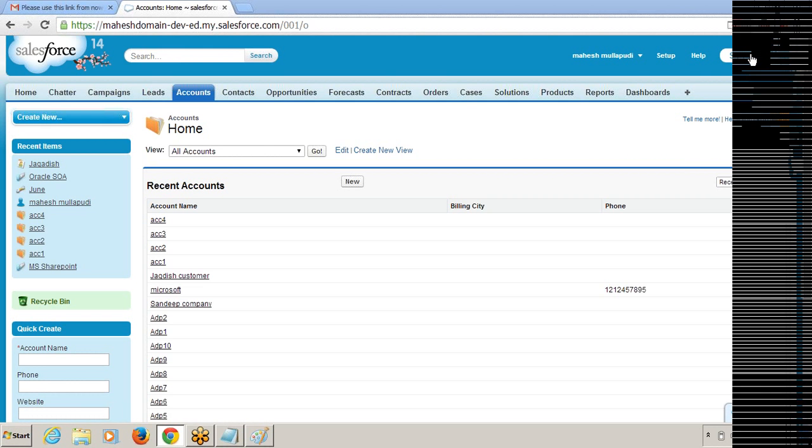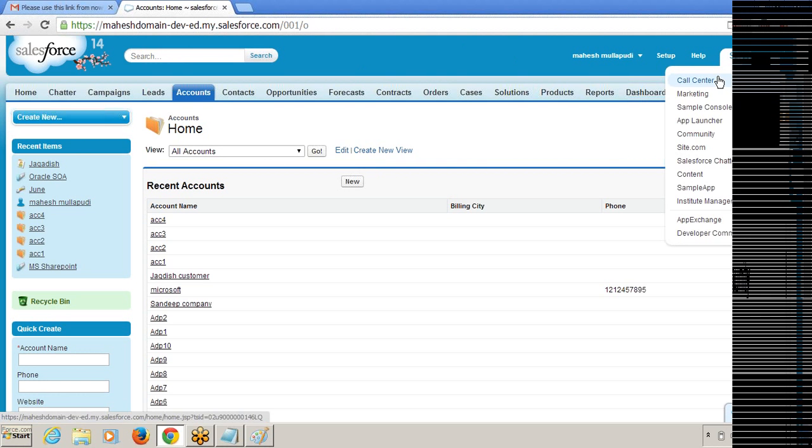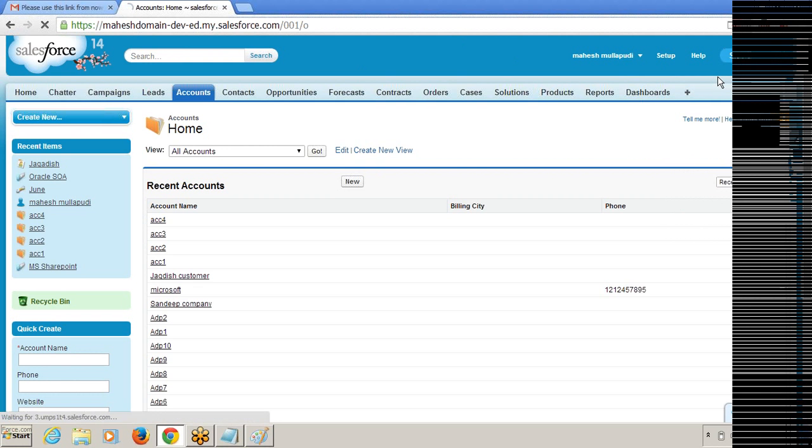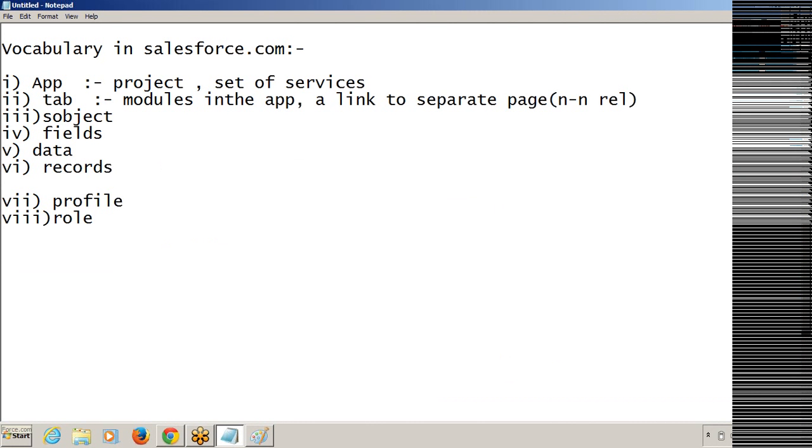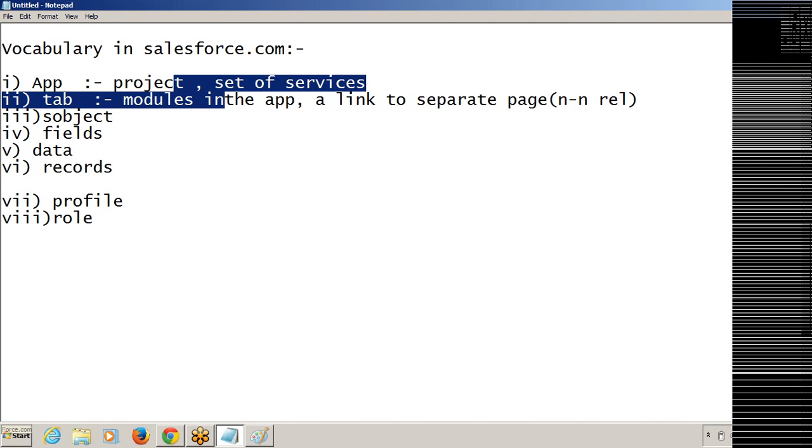So in the sales application, you can see the accounts tab, right? Now I'm going to the call center application. In the call center application also, we can see the accounts tab. That means one tab is showing in two different applications. Yes, that's right. We can show one tab in n number of applications. In the same way, one application can contain n number of tabs. That's why between application and tab, we got a many-to-many relationship.